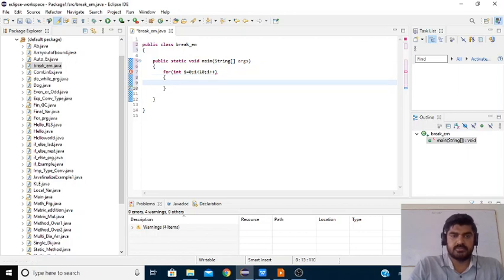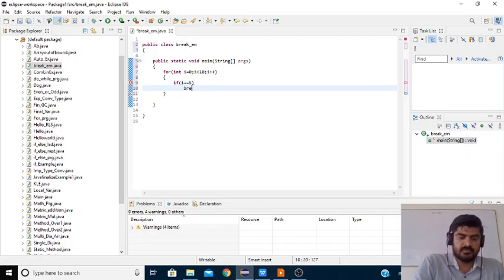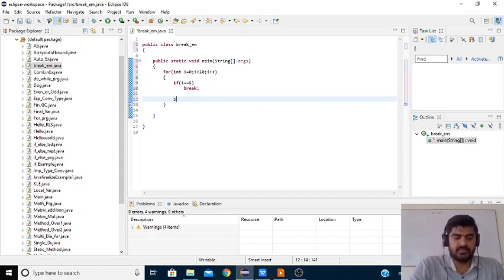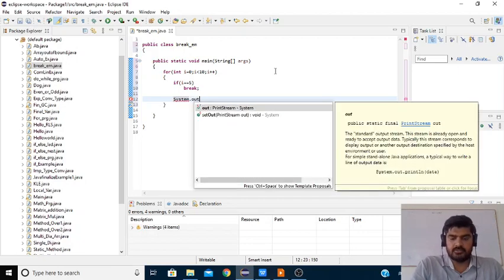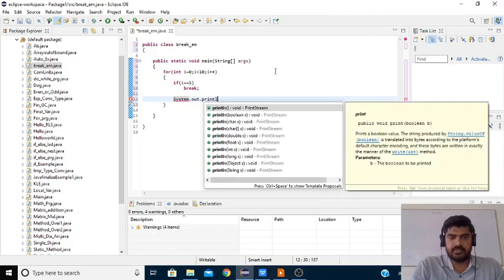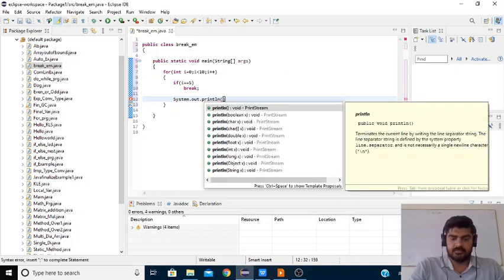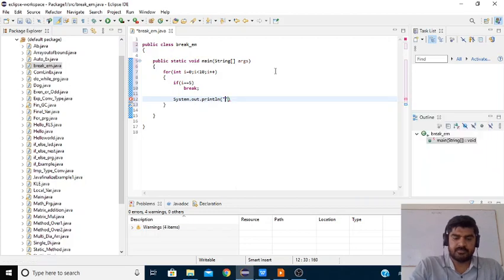Here we will include the condition: if i equal to 5, next break. Otherwise we print the i value with System.out.println, i is.